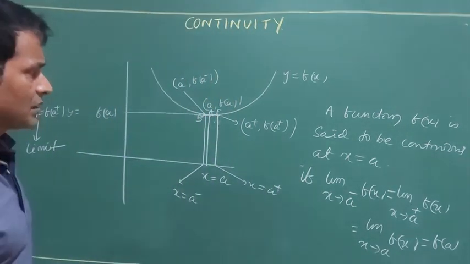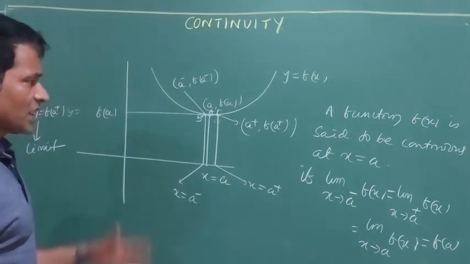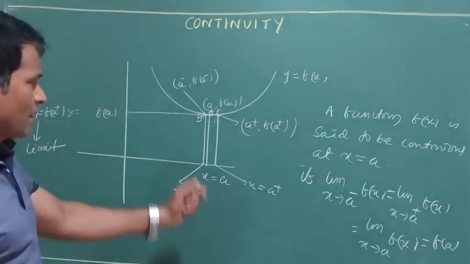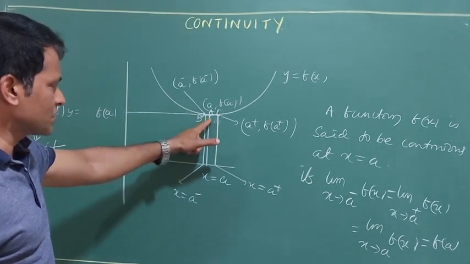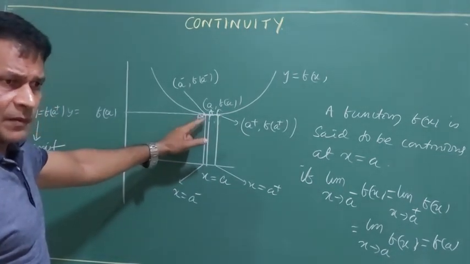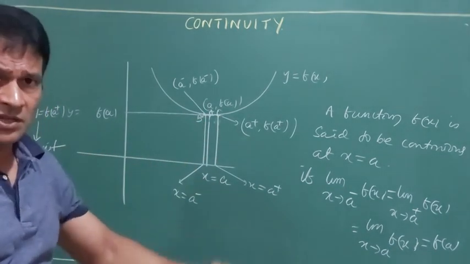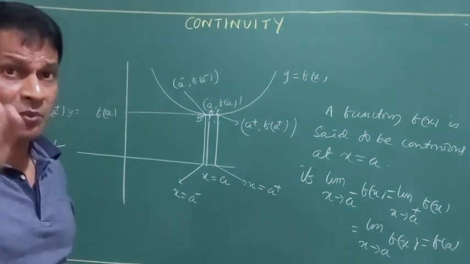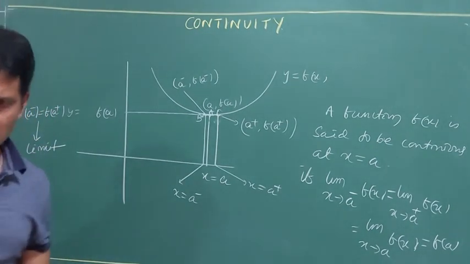I will first write down this one, then I will come back. What is discontinuity? At this point the function should exist, nearby also it exists, here also it exists, and all the three values should be equal. Then only the function is continuous at a point. Write down.